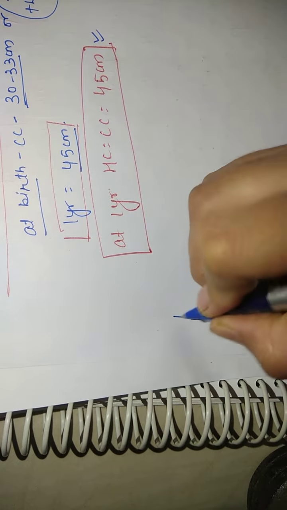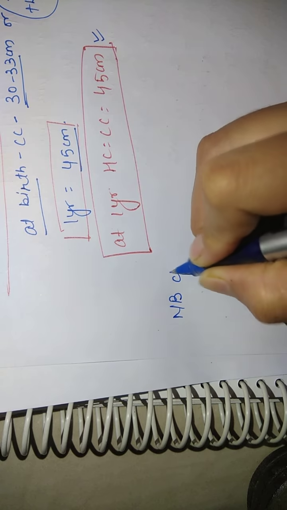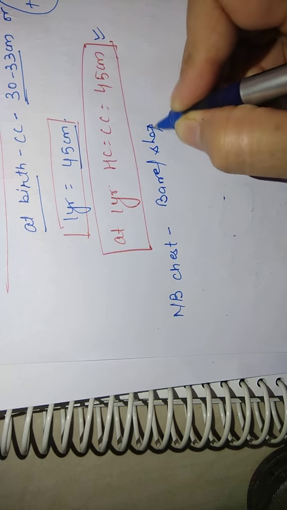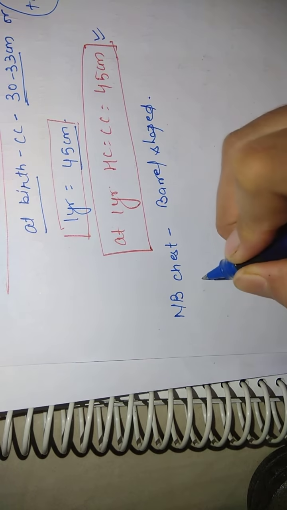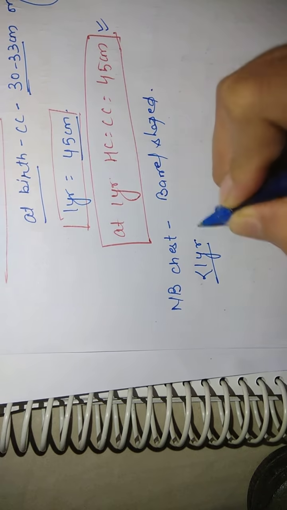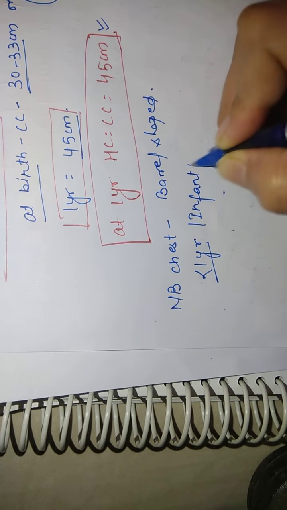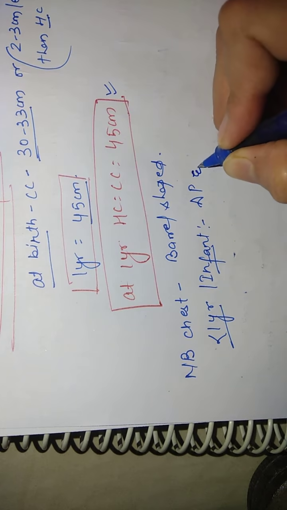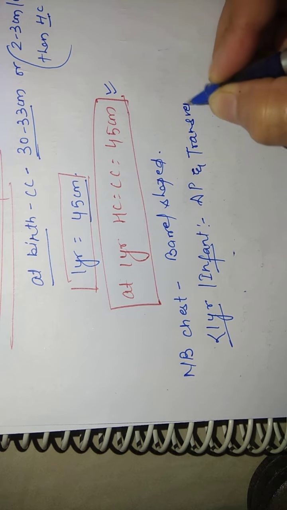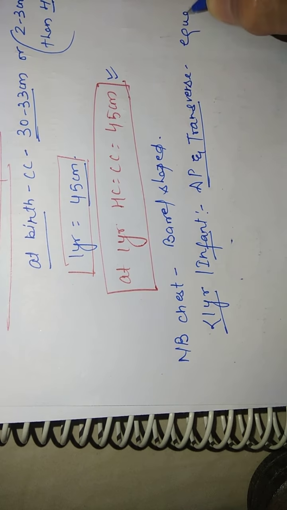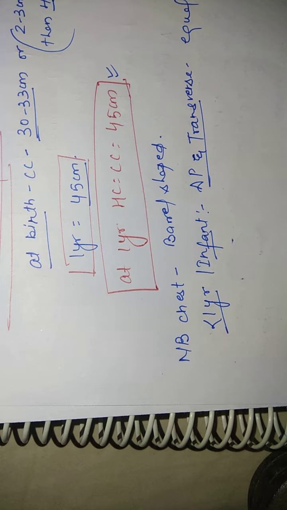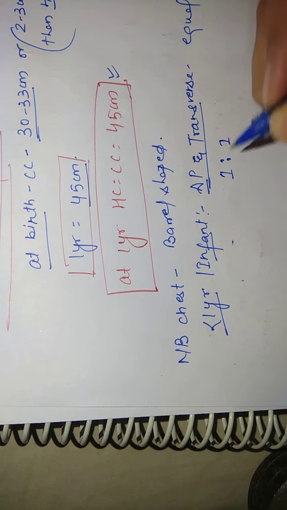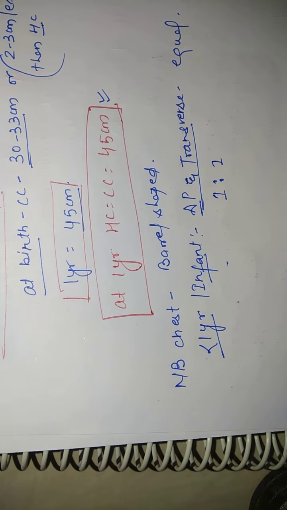Now we will discuss the normal newborn chest. The normal newborn chest is barrel shaped. When the child is less than 1 year of age, we call the child an infant. The anterior-posterior diameter and the transverse diameter of the chest are equal in the newborn or infant. That means they maintain a ratio of 1:1.